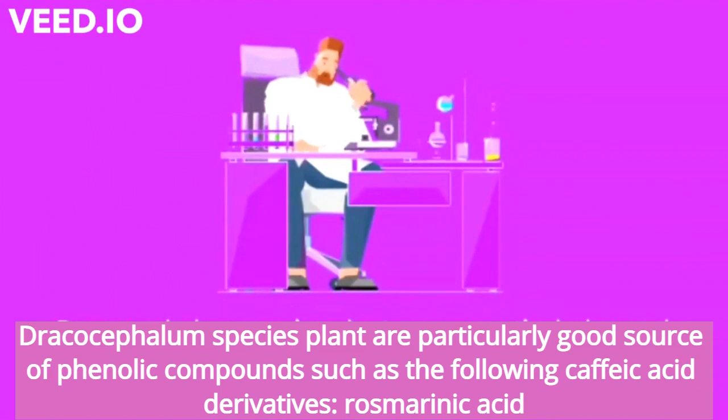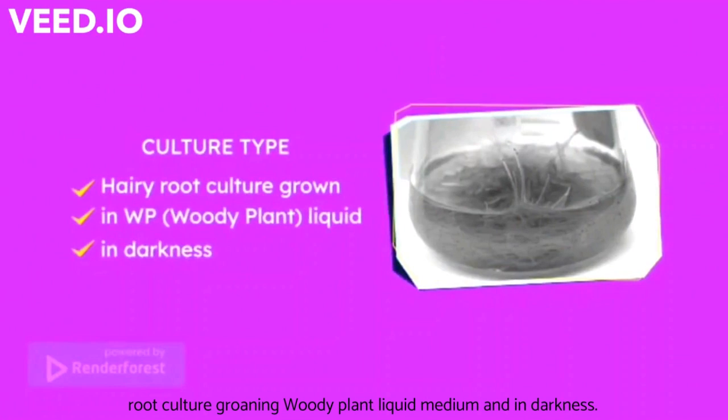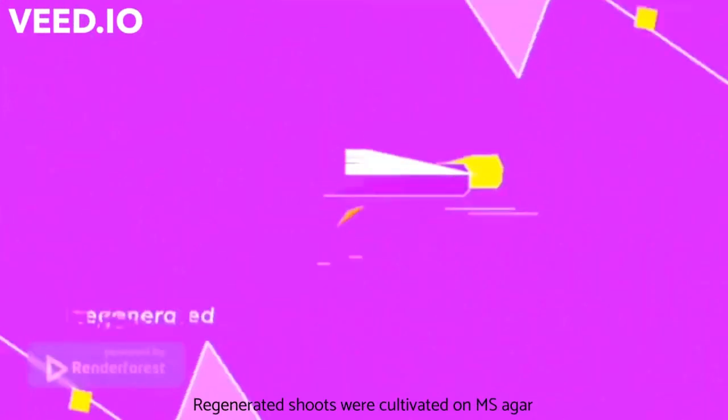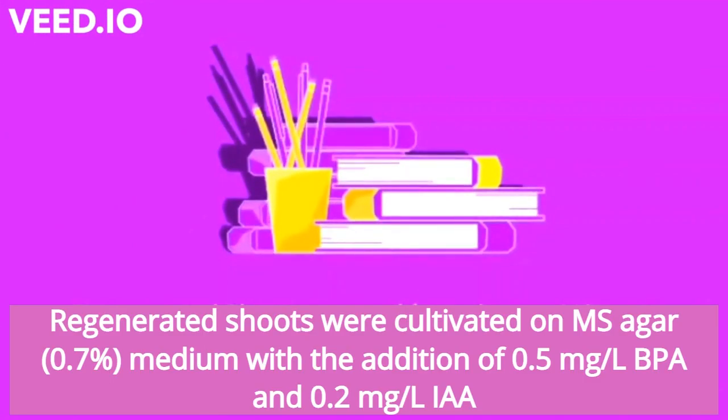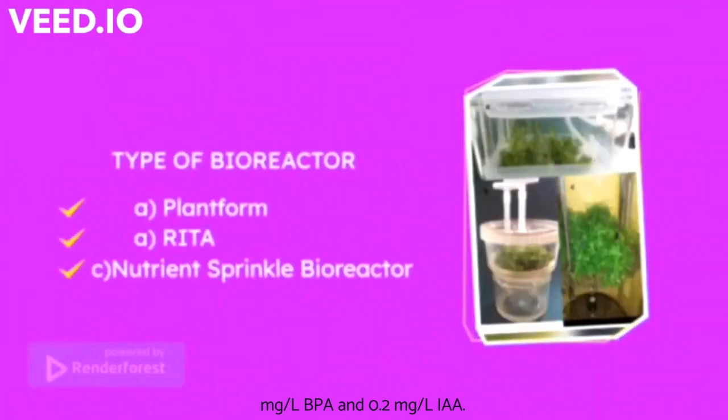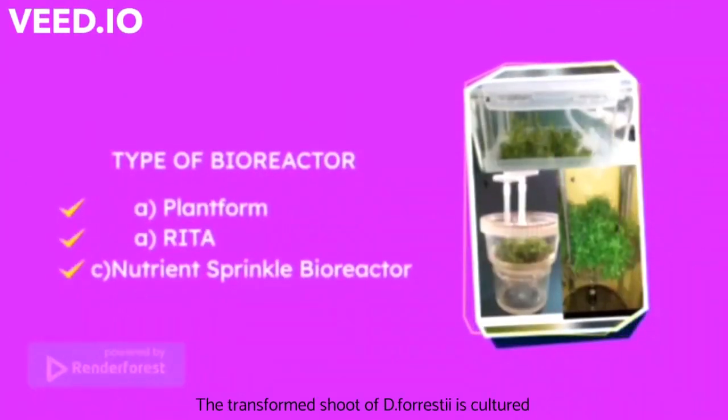The culture type of Dracocephalum species used in the study is hairy root culture grown in woody plant liquid medium and in darkness. Regenerated shoots were cultivated on Murashige and Skoog 0.7% agar medium with the addition of 0.5 mg per liter BAP and 0.2 mg per liter IAA. The transformed shoots of D. forrestii were cultured on a large scale in three types of bioreactors: PlantForm, RITA and nutrient sprinkle bioreactor, NSB,